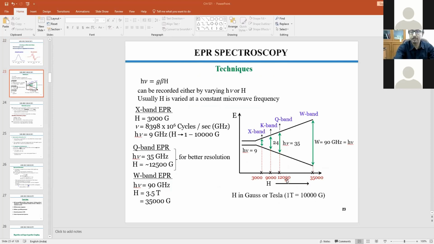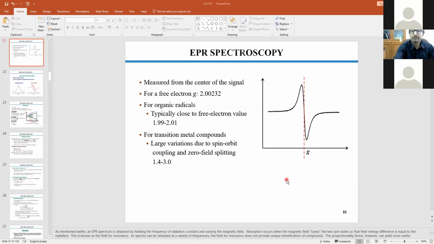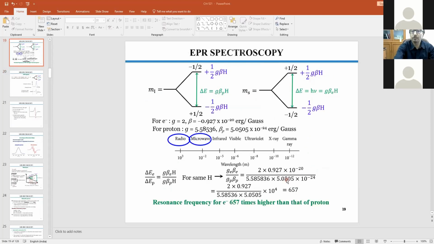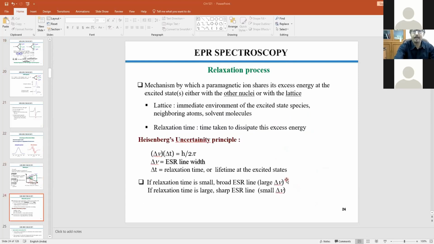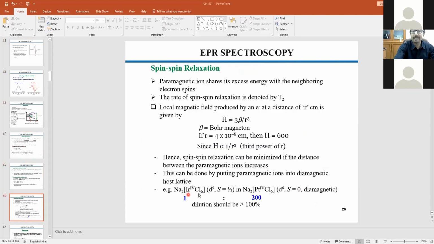Host-guest technique, I have already talked about it. You need a good host, which should be diamagnetic, and in that diamagnetic host you put the paramagnetic compound. The ratio would be around 1:200. That means 200 would be the diamagnetic part and 1 would be your paramagnetic part.